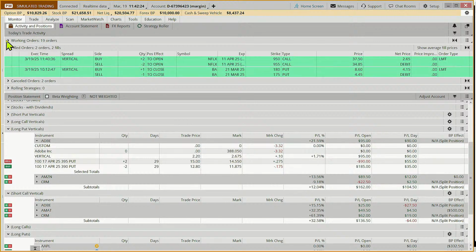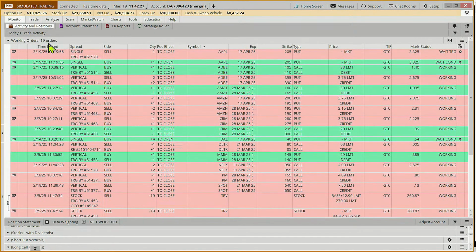Okay. Now we put in some conditional orders, and if we want to see those, these are sorted by time placed. So we put in a conditional order to buy a put on Apple if it goes below today's low. Okay. And that was it. Then we did a lot of alerts. So we put in a lot of alerts to trigger us to go back in and look at placing a trade. And we looked at lots of different price patterns. We looked at bullish, we looked at bearish, we were all over the place.